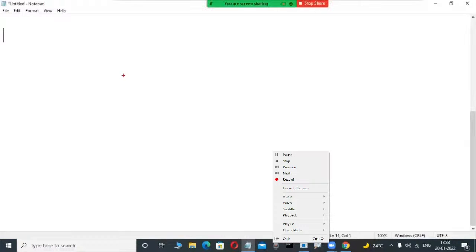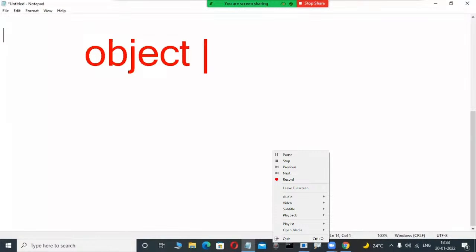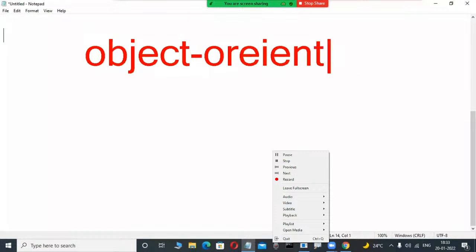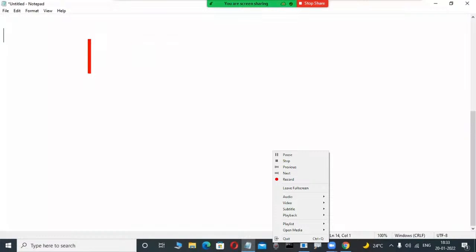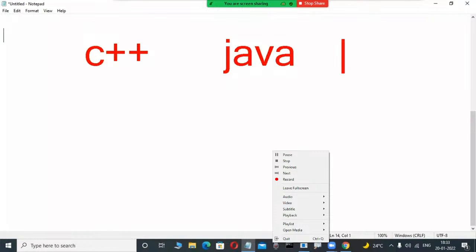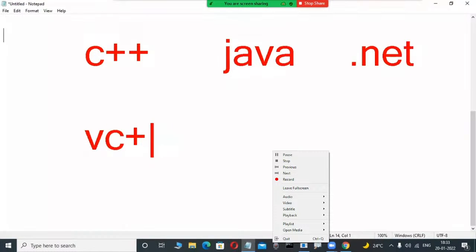Suppose there are so many object oriented languages. Okay, a little bit of knowledge is there in technical. Object oriented languages are there worldwide. Maybe so many fellows have an idea. What are the object-oriented languages there worldwide? C++ is an object-oriented language. Java is a popular object-oriented language. C# .NET is an object-oriented language. VC++ is an object-oriented language. That's why so many object-oriented languages are there.